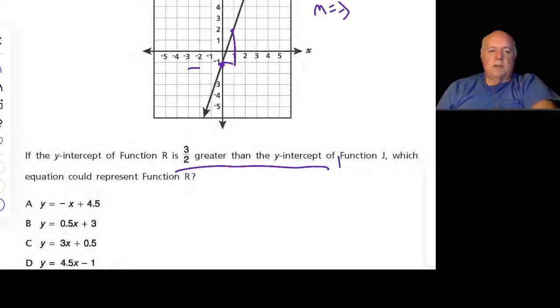It looks like it's -1. So if it's 3/2 greater, it looks like it's right here. Wherever r goes, it's higher up. The y-intercept, where it intercepts the y-axis, is 1.5 units greater than the -1 that j intercepted, which could represent that function.